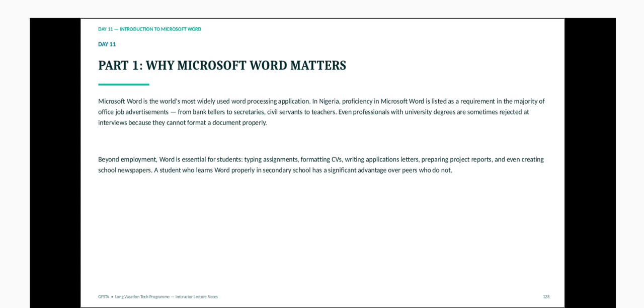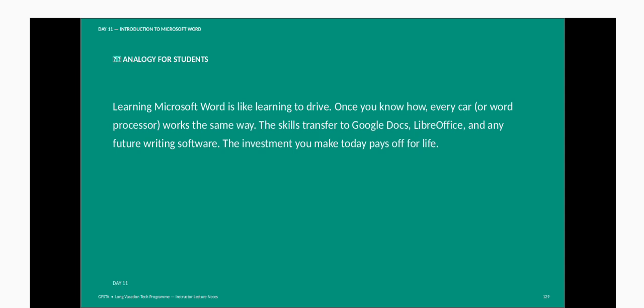Now, if you understand Microsoft Word, we have different word processing packages. It's like somebody that learns how to drive a car. Once you learn how to drive a particular car, you can drive any other car.